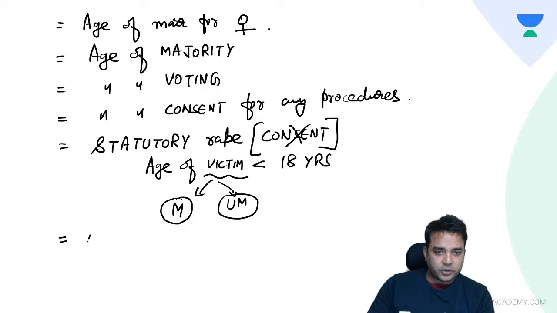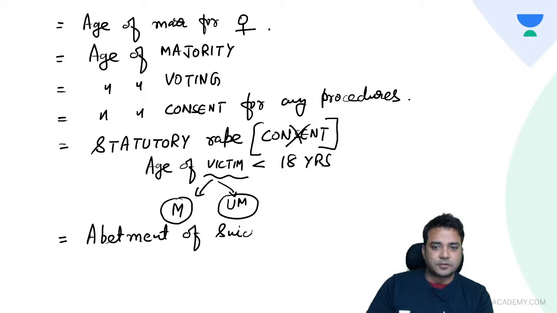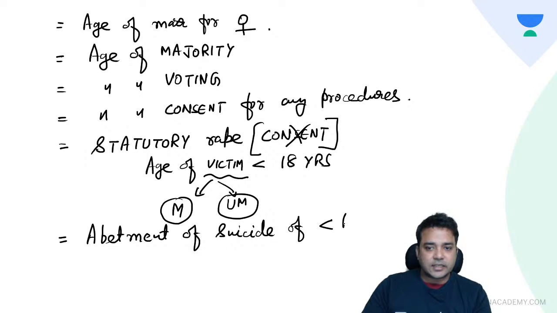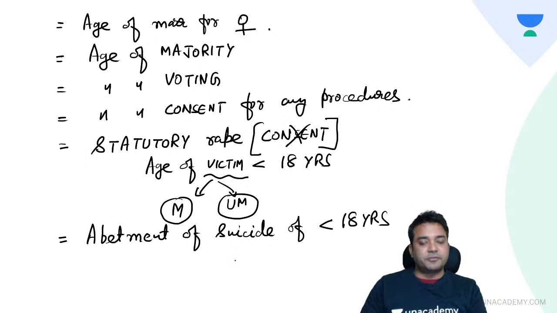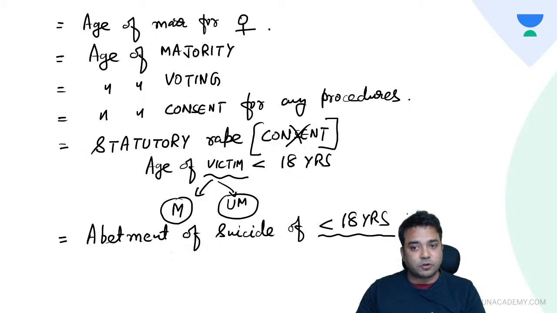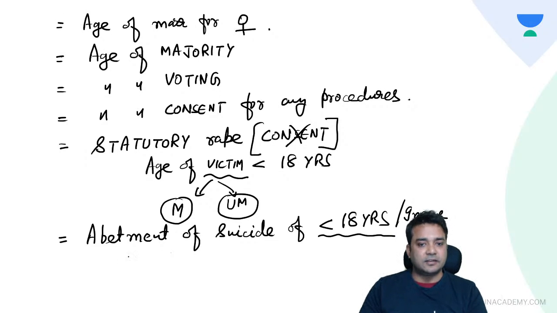Then another important thing is abetment of suicide of a person less than 18 years. This is a punishable offense under which IPC? Abetment of suicide of a person less than 18 years old or a person who is insane, who is mentally ill, is a punishable offense under 305 IPC.